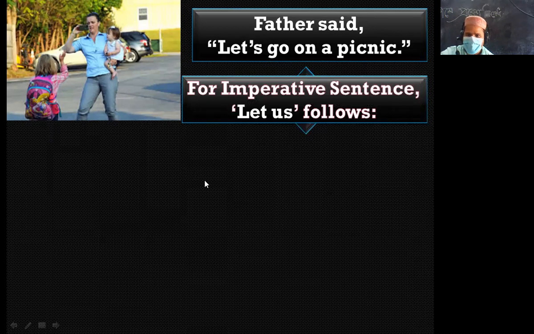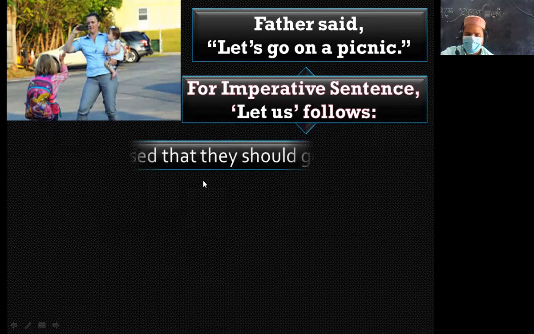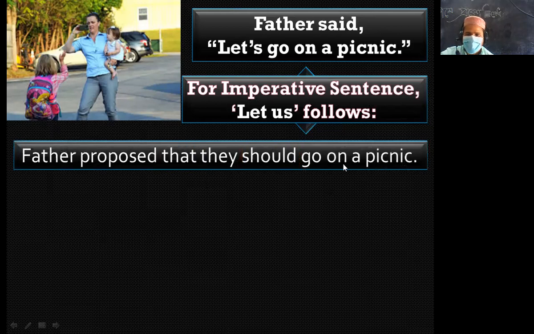Look, for an imperative sentence with let us, follow what I told you before. Father proposed. If the imperative sentence starts with let us, it means propose. I have to write proposed instead of said.